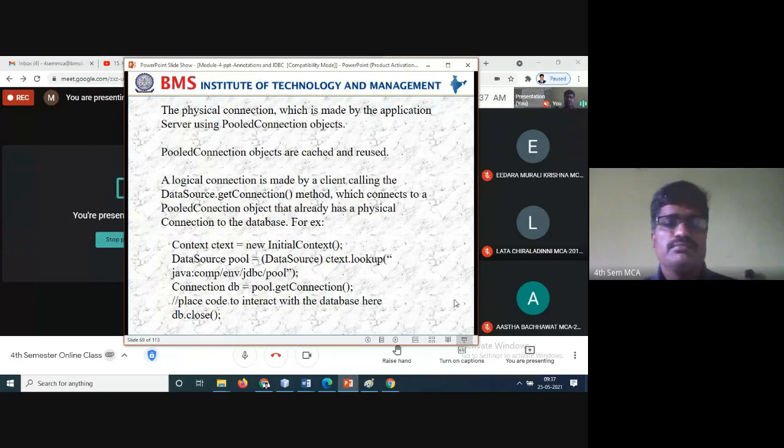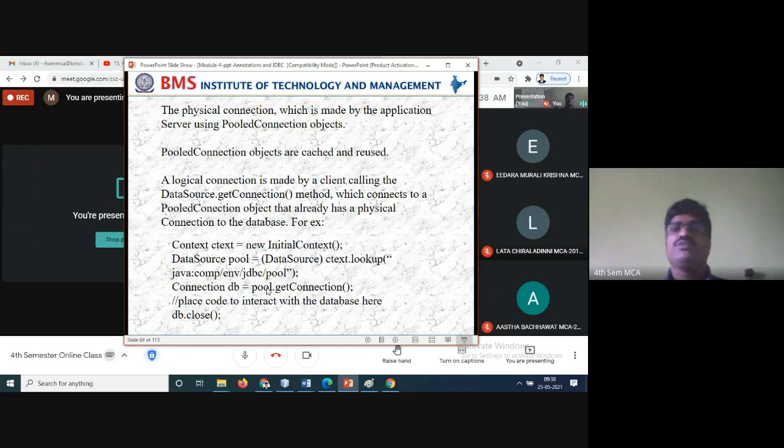So for example, for the database, context object name is equal to new InitialContext. Then the data source pool is equal to, so we have to use the data source, object name dot lookup. You have to give the data source, EMP environment JDBC pool database connection.